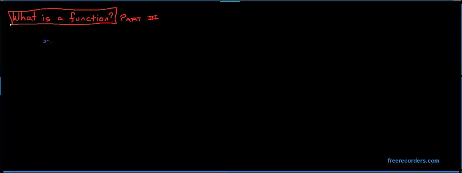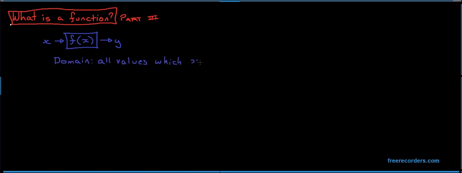Finally, we need to introduce the concept of spaces. A space is a theoretical construct to contain a set of values. A function relates two or more spaces. We call the space of the input the domain. Said another way, the domain is the space that consists of all values which x can take. The range consists of all values which y can take. A function shows the relationship between the domain and range.